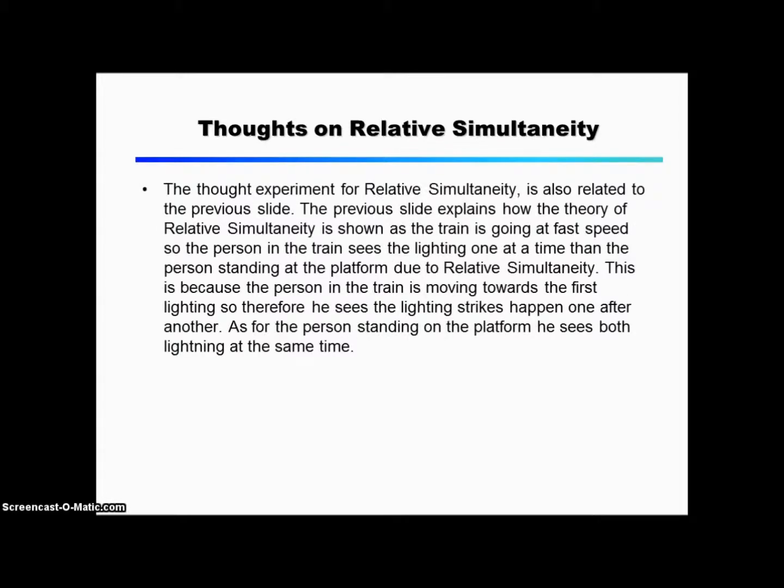The thought experiment for relative simultaneity is also related to the previous slide. The previous slide explains how the theory of relative simultaneity is shown as the train is going at fast speed, so the person in the train sees the lightning one at a time, unlike the person standing at the platform, due to relative simultaneity. This is because the person in the train is moving towards the first lightning, so therefore he sees the lightning strikes happen one after another. As for the person standing on the platform, he sees both lightning at the same time.